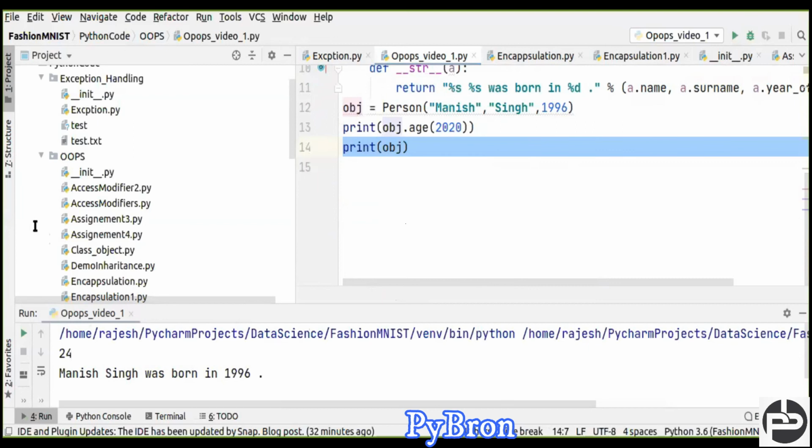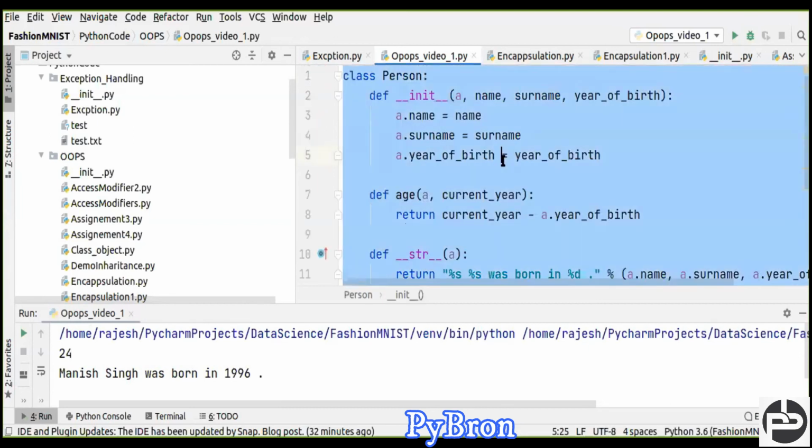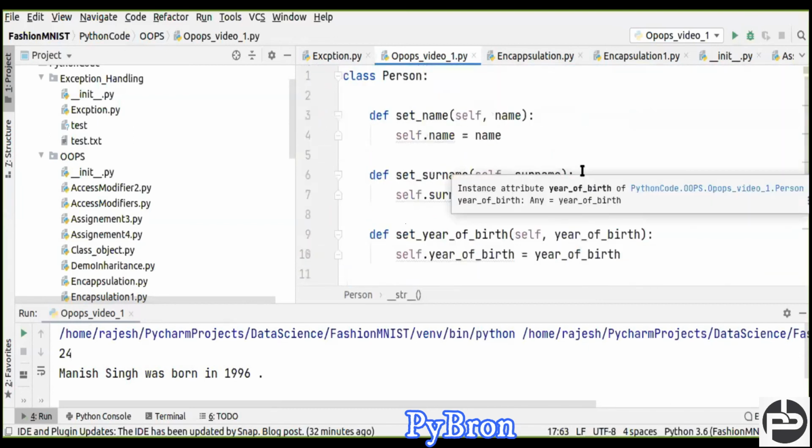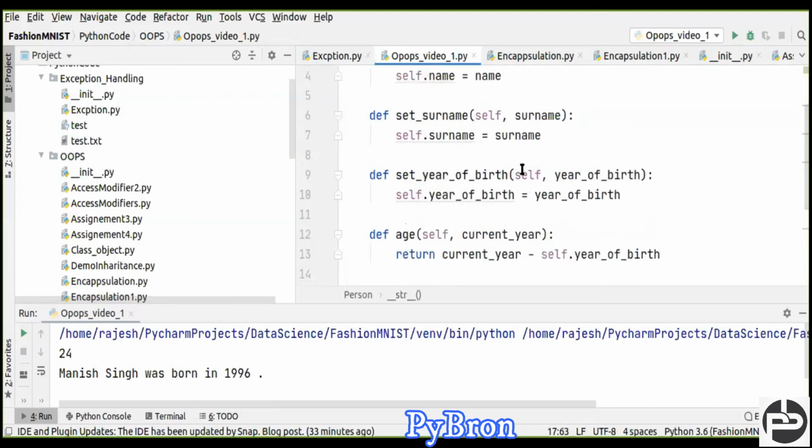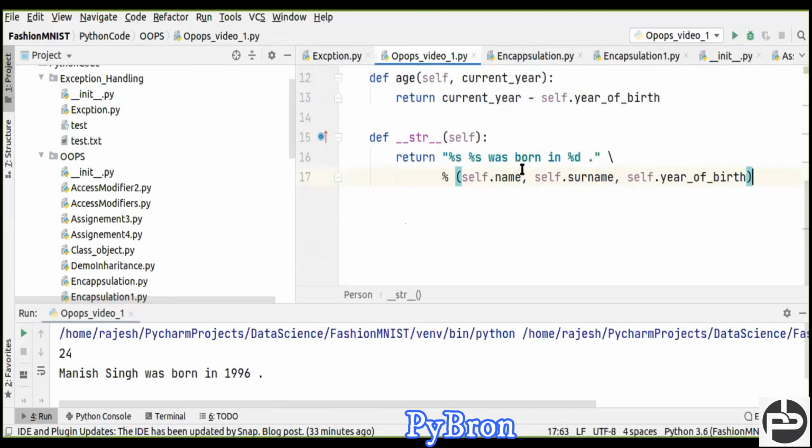Okay, I'll show you something that is bad practice also, what people are used to doing. Let me clear this screen. This is what I did: same class I created, class person, and here I set the name, self dot name, this already set name. In case of Java also, we are supposed to use the setter and getter method, which is used to set some parameter inside of that. This is only used for encapsulation purposes, but here I just want to say this is not a good practice at all.